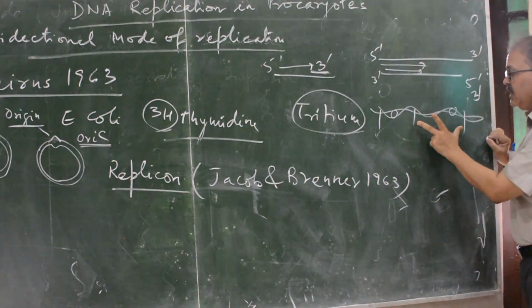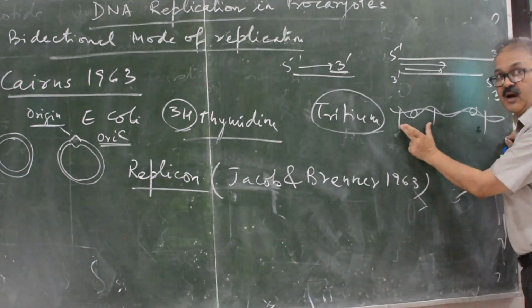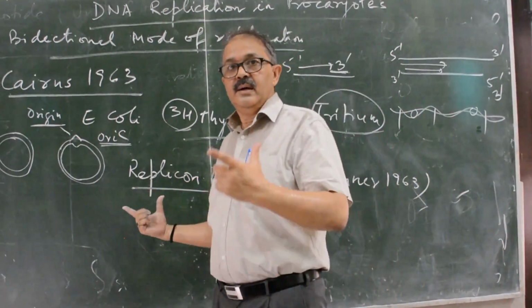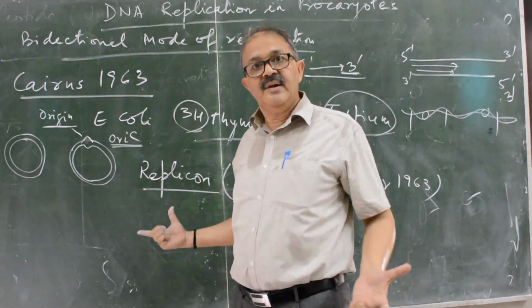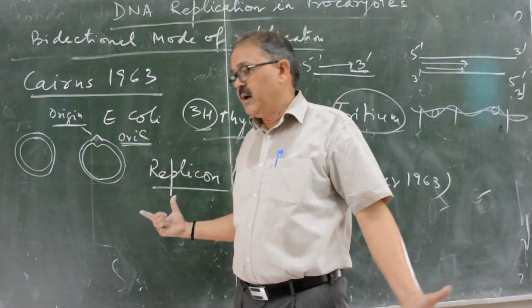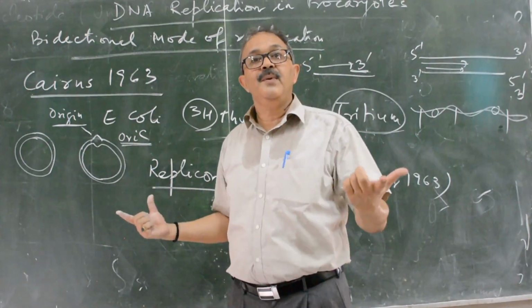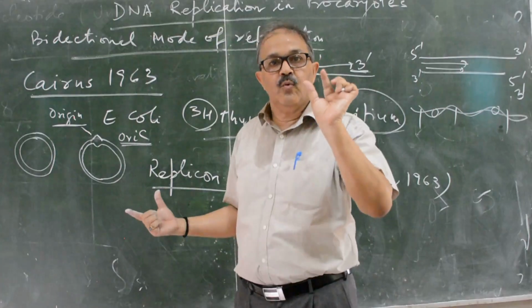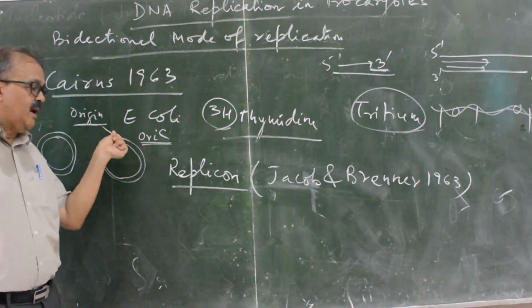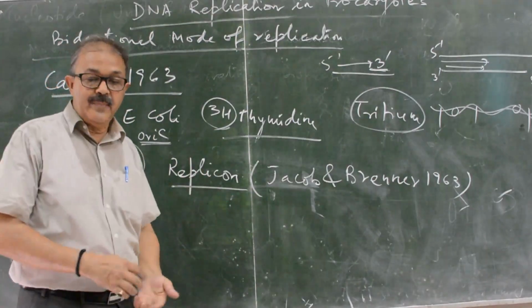One replicon is independent of the other replicon. A replicon means the unit of DNA that is independent of the other DNA strands for replication. One replicon will have one origin, but in Escherichia coli there is only one origin and the whole chromosome is the one replicon.